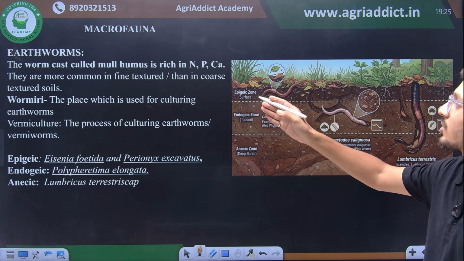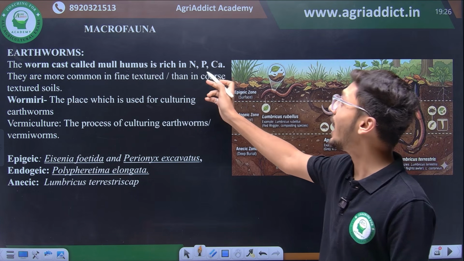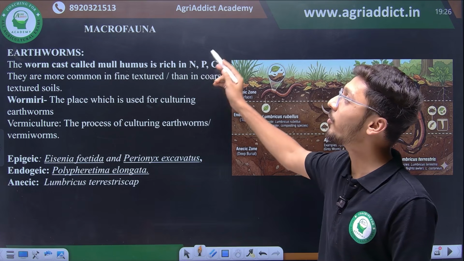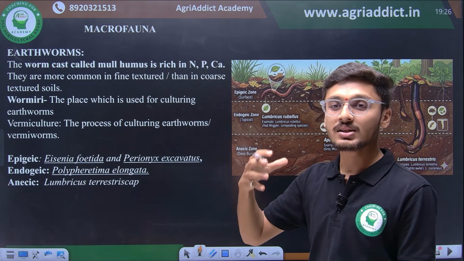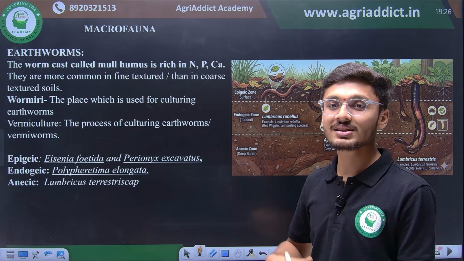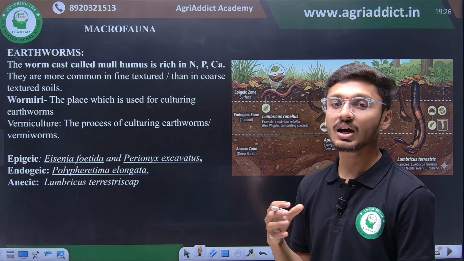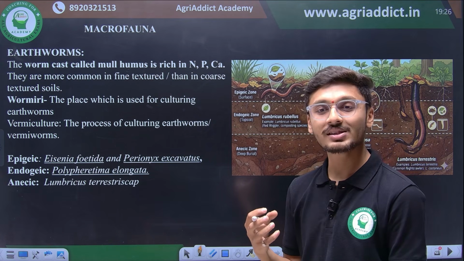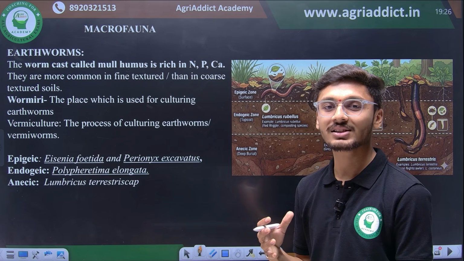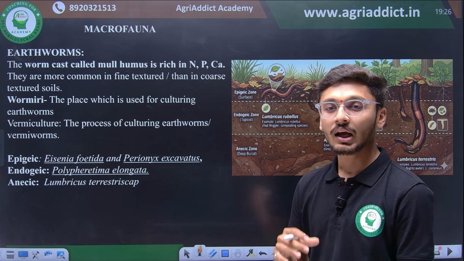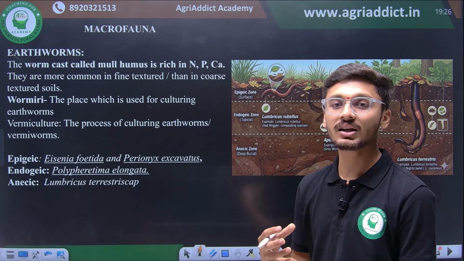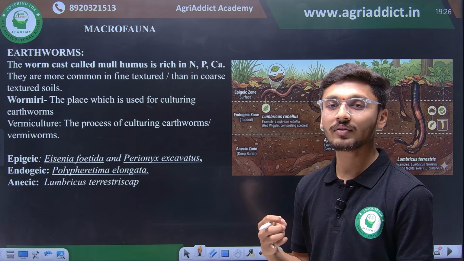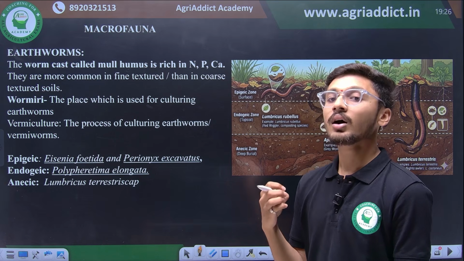The worm cast called mull humus is rich in N, P and Ca, which is formed due to the action of earthworms, right? Earthworms have some humus forming enzymes in their body which are responsible for breakdown of complex organic substances in the soil. They optimize the soil condition. They develop a fine textured soil. They are more commonly found in fine textured soil than in coarse textured soil.